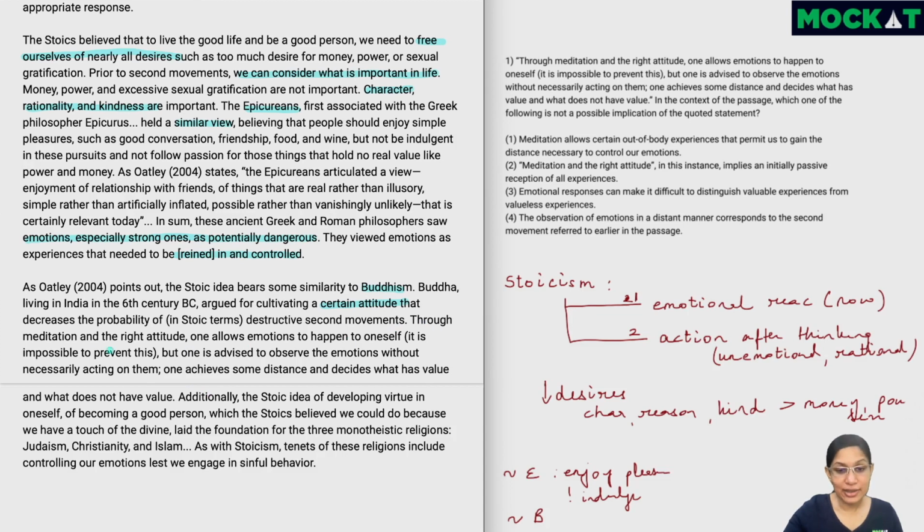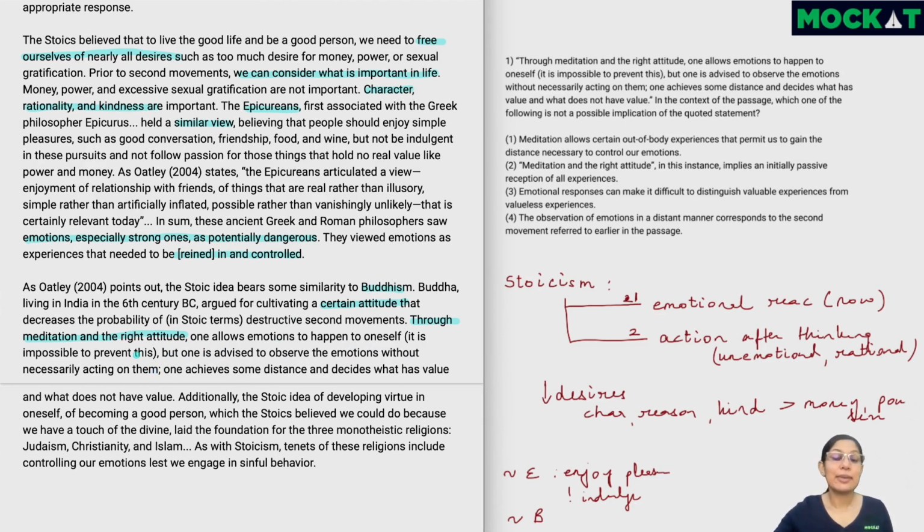Through meditation and the right attitude, now this is the sentence we have, through meditation and the right attitude, one allows emotions to happen to oneself. So if we take up meditation, if we have the right attitude, emotions will happen. We'll feel those emotions. But one is advised to observe the emotions without necessarily acting on them.